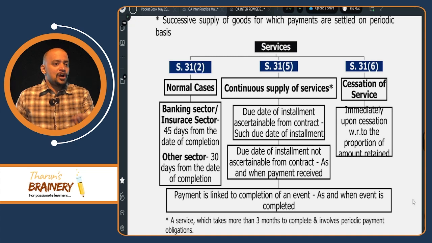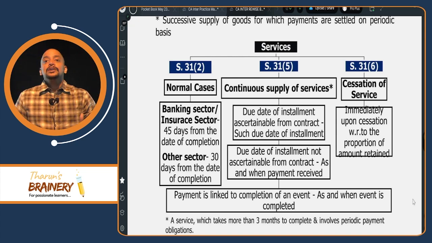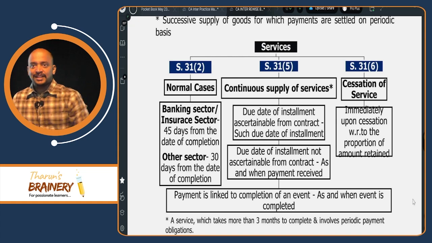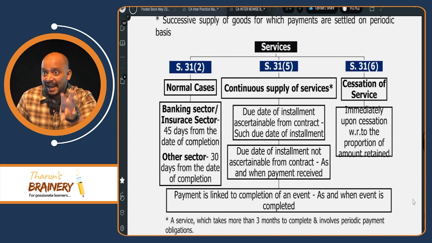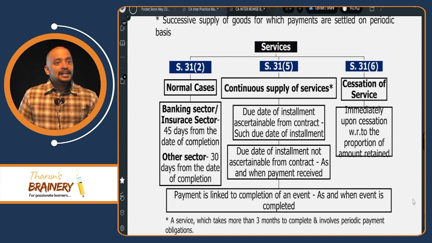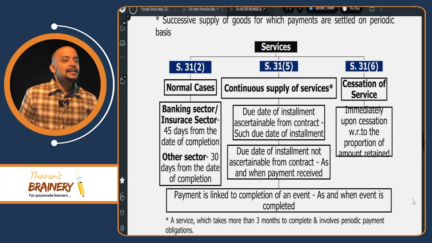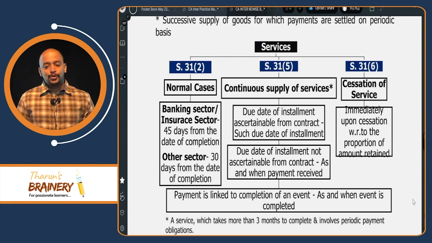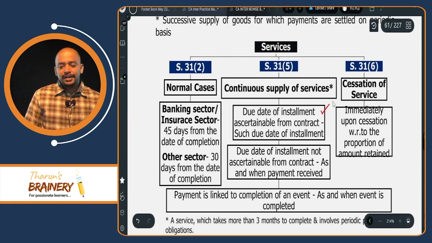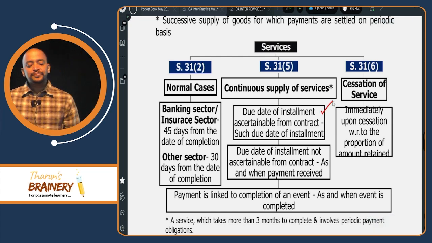Then, in case of continuous supply of service, we need to check whether the due date of installment is ascertainable from the contract. Like on 5th January you have to pay this much, on 25th February you have to pay this much, on 8th March you have to pay this much. Like that, clearly the date and the installments are given. Then the due date of installment is the due date of invoice. Is it clear? The date by which you need to pay that installment is known as the due date of invoice.